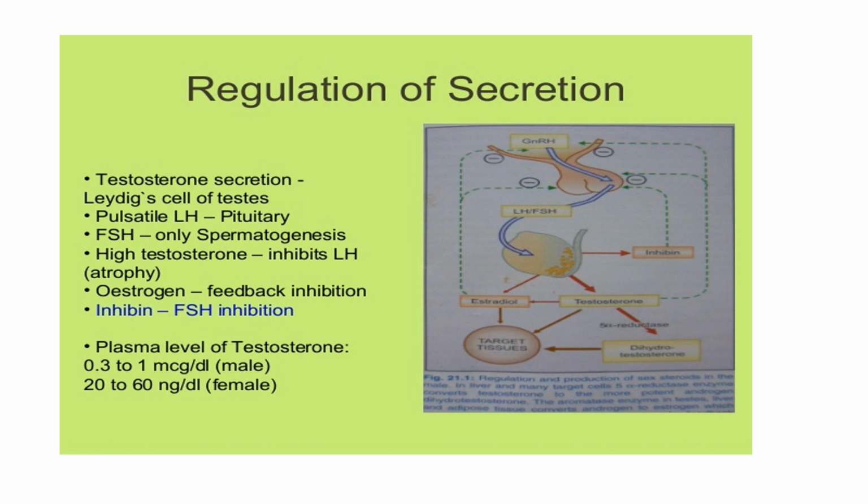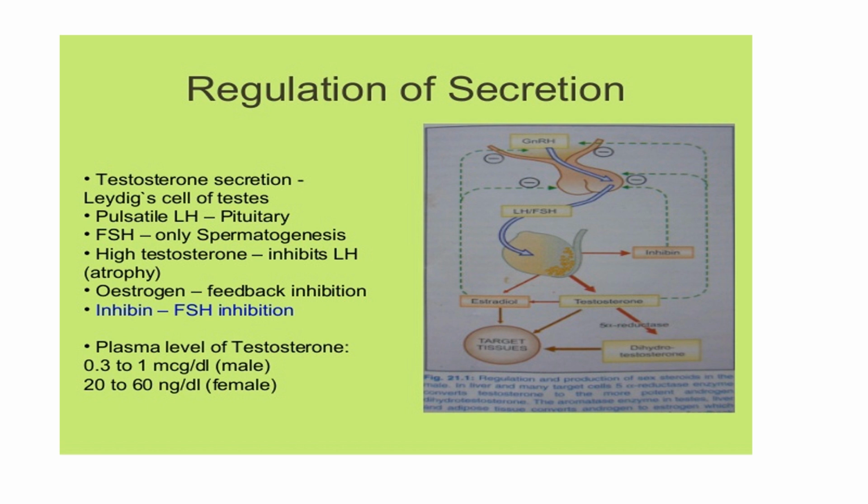Then the feedback mechanism: when there is high testosterone, it will inhibit luteinizing hormone, while if estrogen is also present, it gives a feedback inhibition, plus inhibin also inhibits FSH secretion. Plasma level of testosterone is 0.3 to 1 microgram per deciliter in males and 20 to 60 nanogram per deciliter in females.